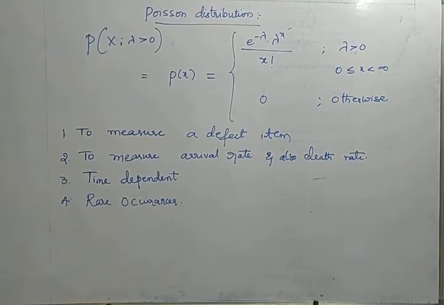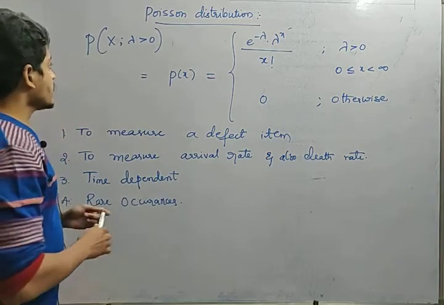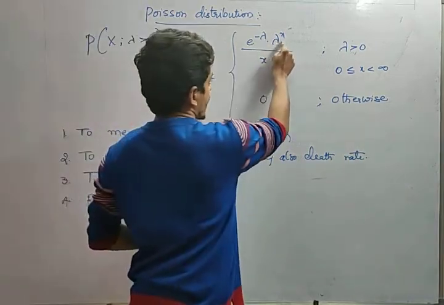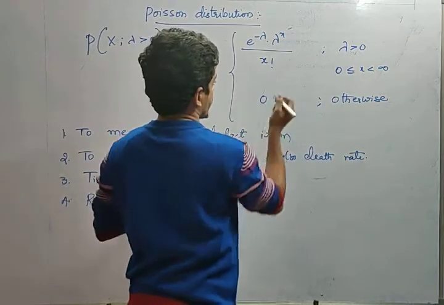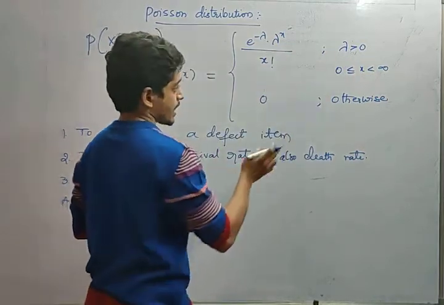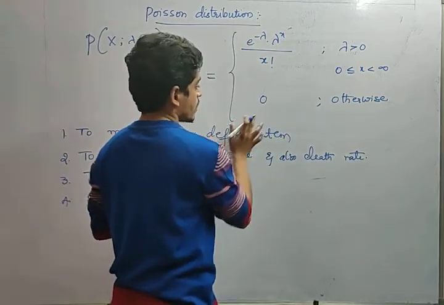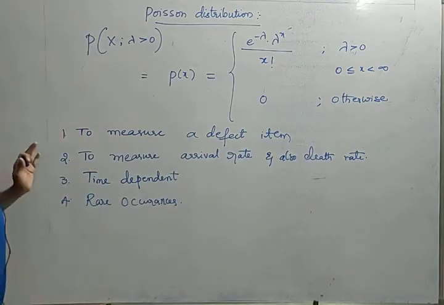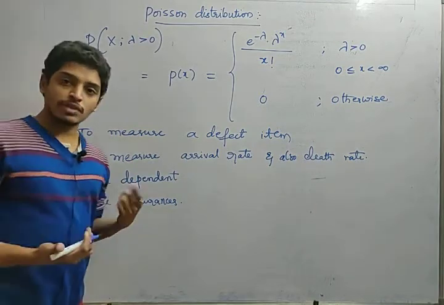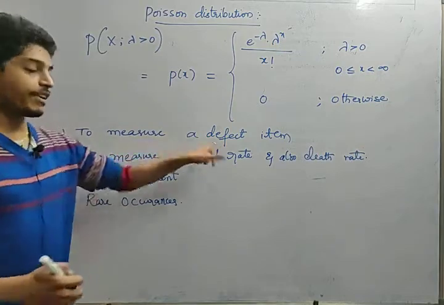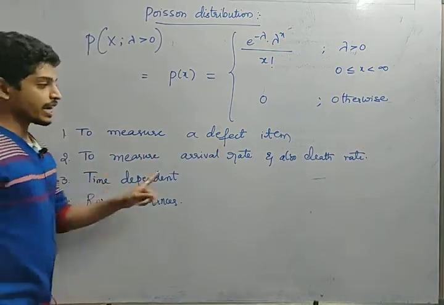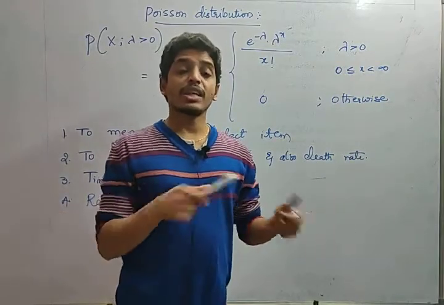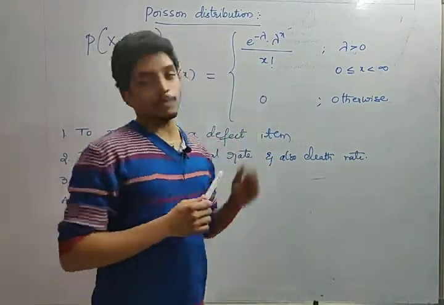So next one, friends, Poisson distribution. Here the probability of a random variable will be e power minus lambda into lambda power x divided by x factorial, when lambda is greater than 0 and x is from 0 to infinity. Otherwise it is 0, friends. Remember this formula. And why do we use this Poisson distribution? In order to measure defective items, or to measure an arrival rate or also death rates. So in a week how many deaths have happened. If any such question is framed, we can use Poisson distribution, friends.